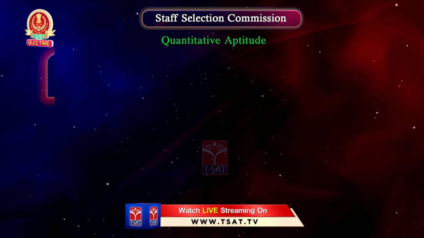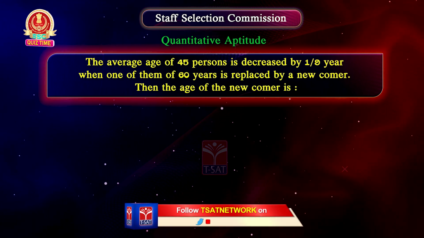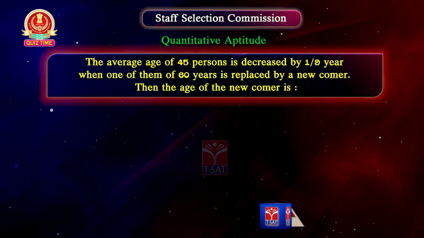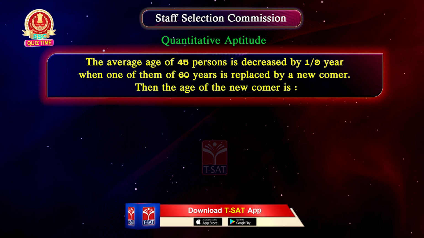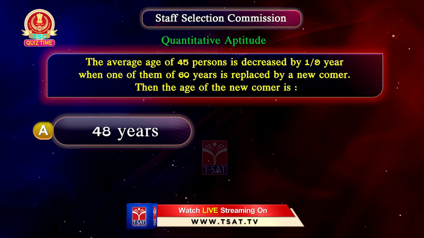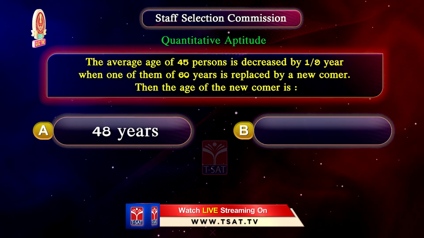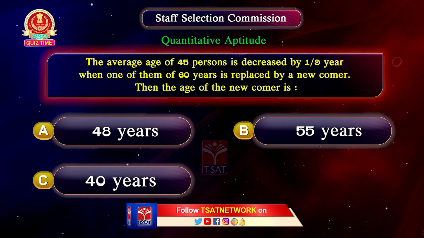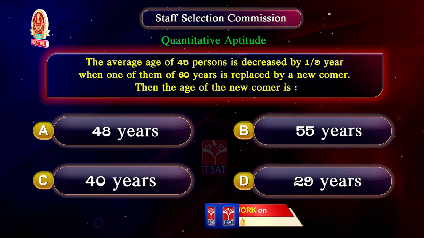Next question. The average age of 45 persons is decreased by 1 by 9 years when one of them of 60 years is replaced by a newcomer. Then the age of the newcomer is option A 48 years, option B 55 years, option C 40 years, option D 29 years.